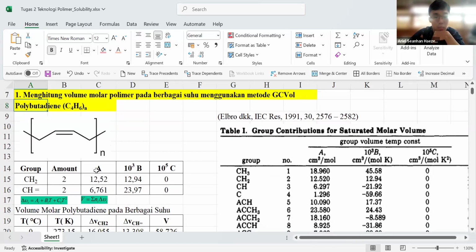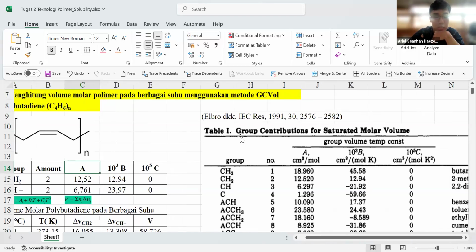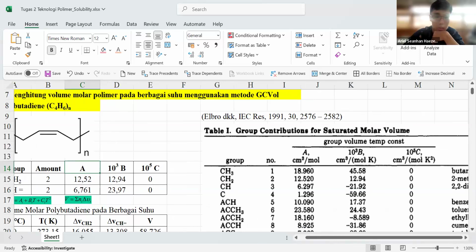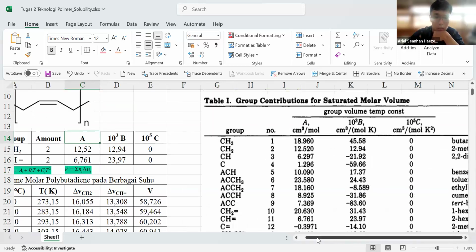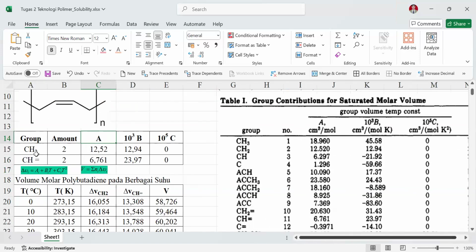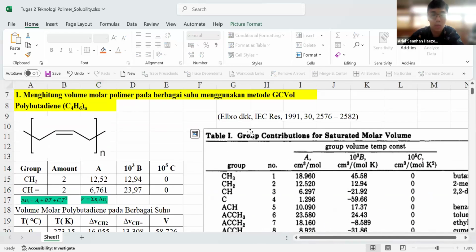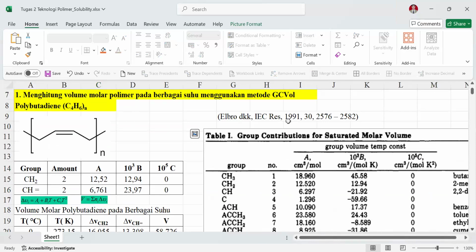Each group has ABC parameters from the Elbro correlation. You can see the values of ABC for the CH2 and CH double bond groups in Table 1 from Elbro, 1991.